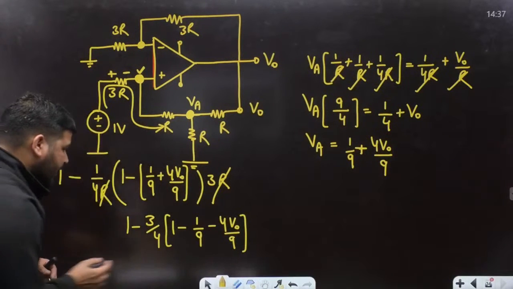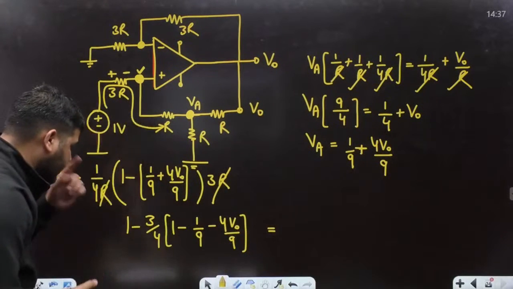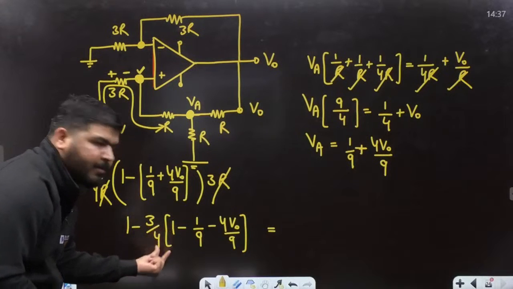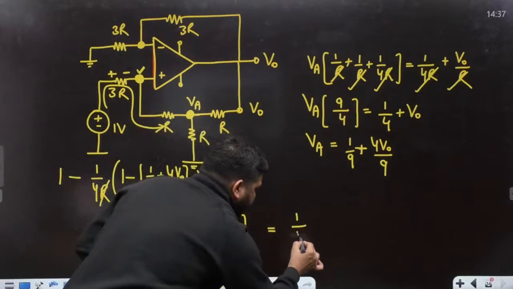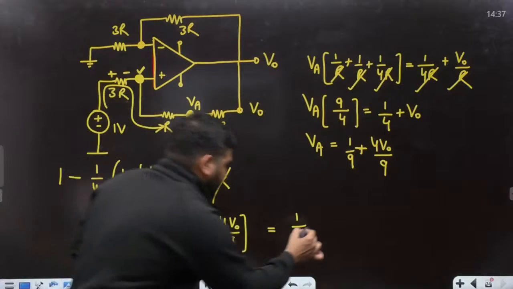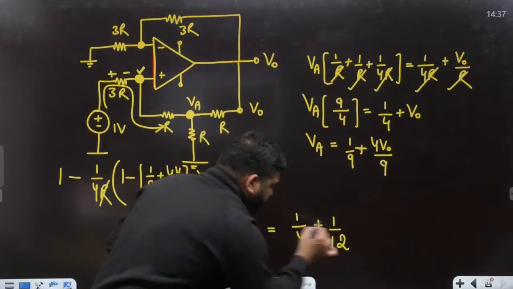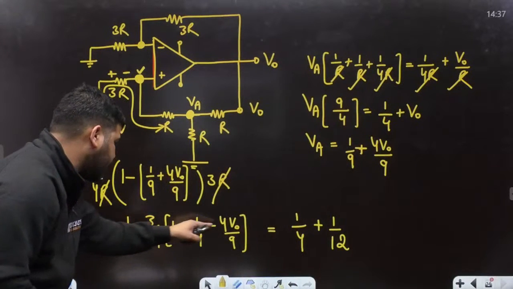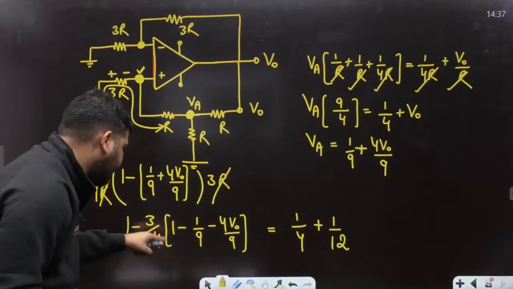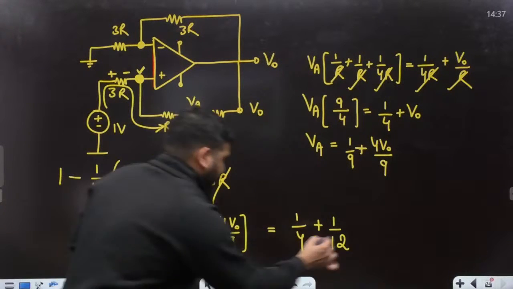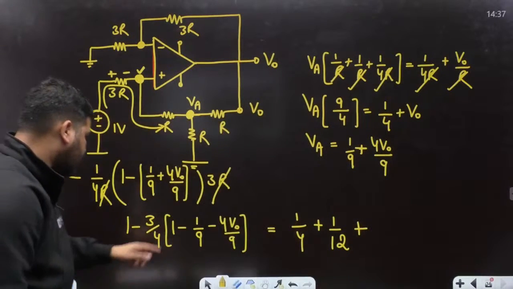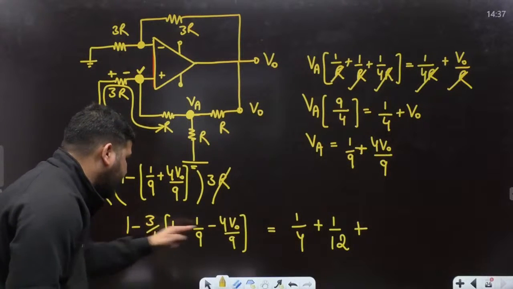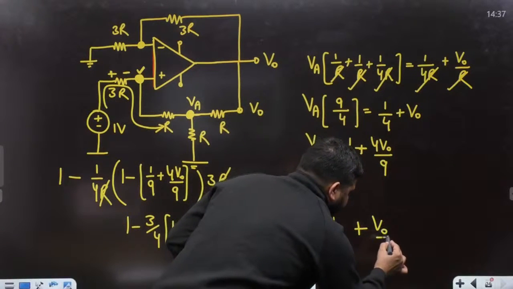If you can solve this part, let me solve this. So it will be 1 minus 3 by 4, that is 1 by 4. 1 by 4 plus 1 by 12 minus, this 4 will cancel, and there is one more plus, this 4 will cancel, and V0 by 3. Okay, I think this is correct.